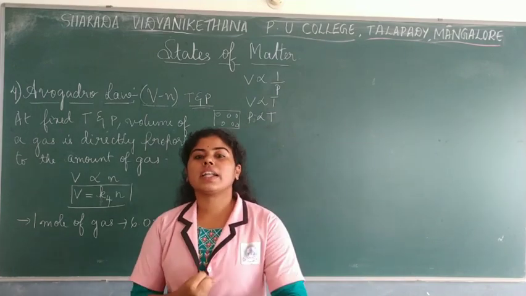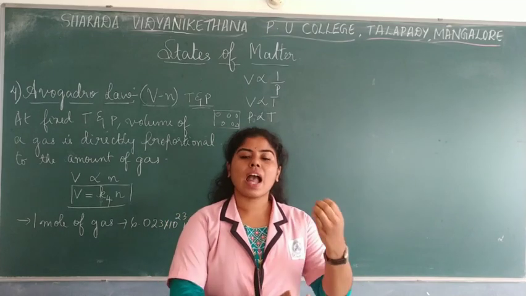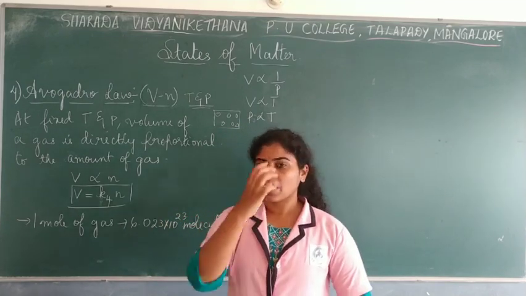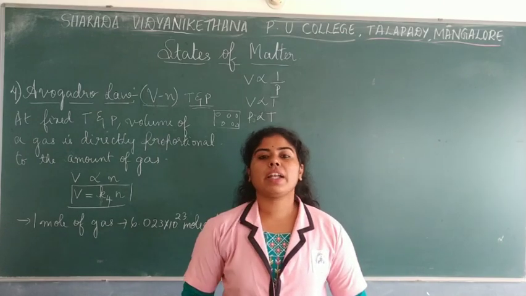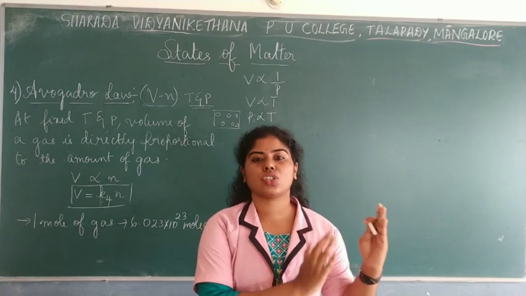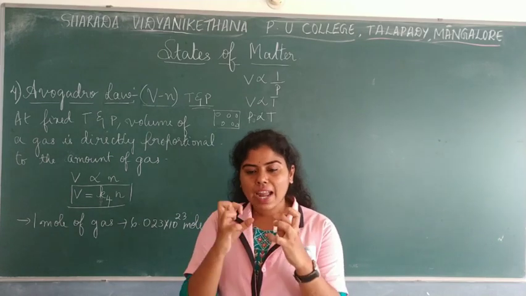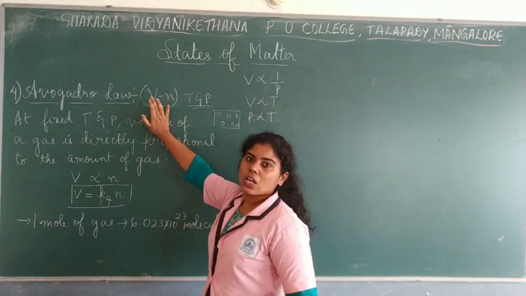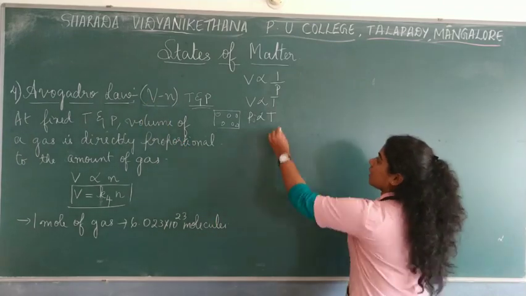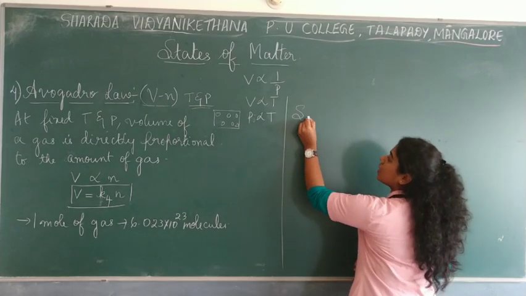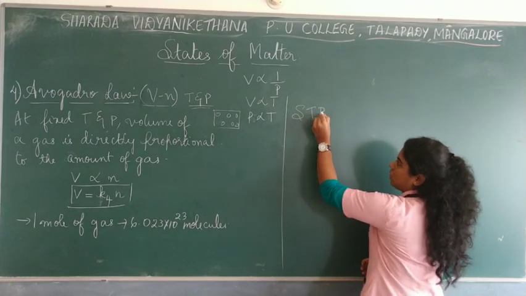So what did these scientists do? They started experimenting and the results were found for the volume of the gas. When can it be done? Only when you keep a standard temperature and pressure. If you take it as a standard, then easily you can find out the volume of gas. So they found that at STP. Now what do you mean by STP? It is standard temperature and pressure.